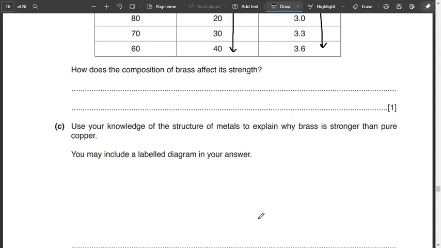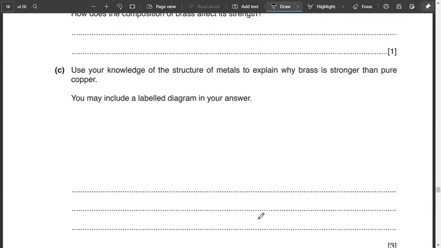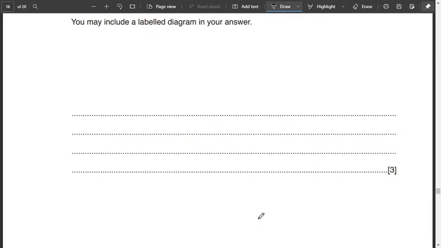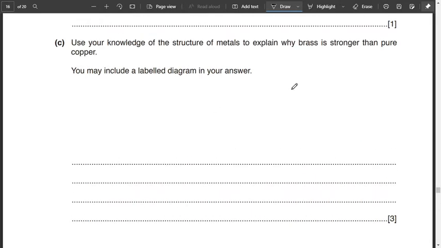Use your knowledge of the structure of metals to explain why brass is stronger than pure copper. You may include a labelled diagram in your answer. Alright, so if we just take a look at copper, we have these copper particles, and I want you to assume that they are all of the same size.